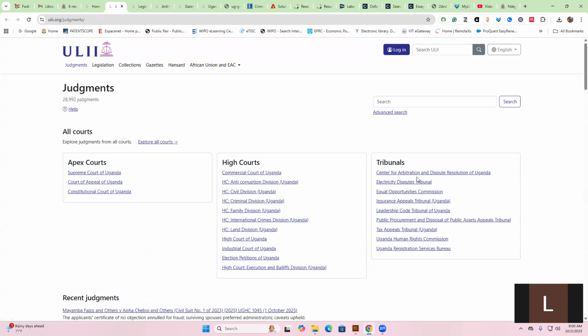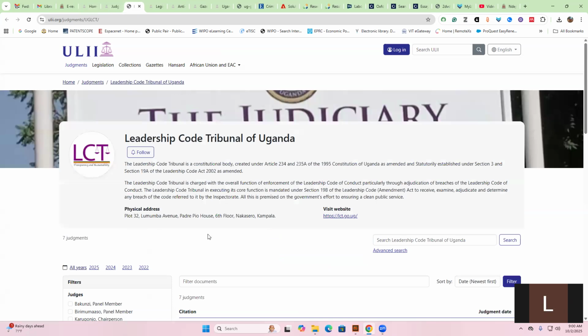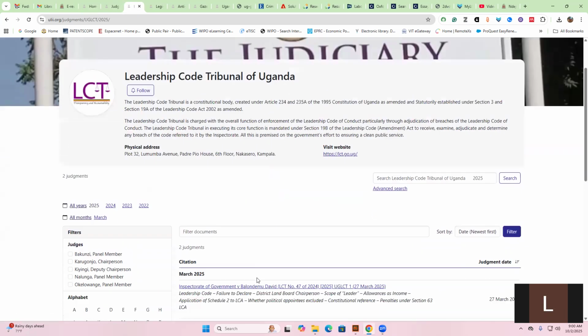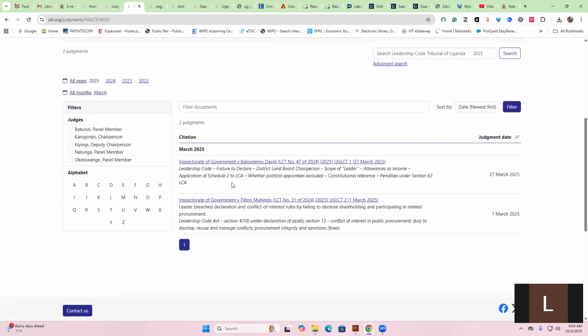If you want to look at what is discussed in different tribunals, like the Uganda Human Rights Commission, the Uganda Registration Services Bureau, the Tax Appeals Tribunal, the Leadership Code Tribunal of Uganda. If you remember, one time we had a guest who is a leader in this tribunal. So if you need to find out more about what is happening in the Leadership Tribunal, you can go there and find their publications up to 2025. If you need what they've published in 2025, you'll find it there.